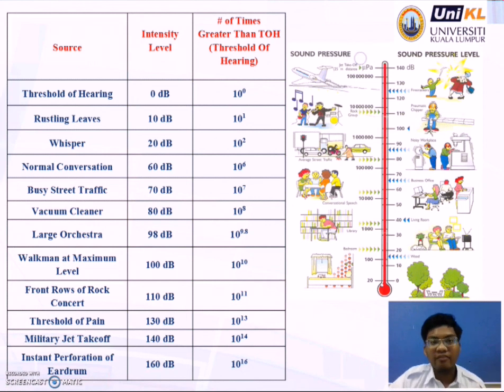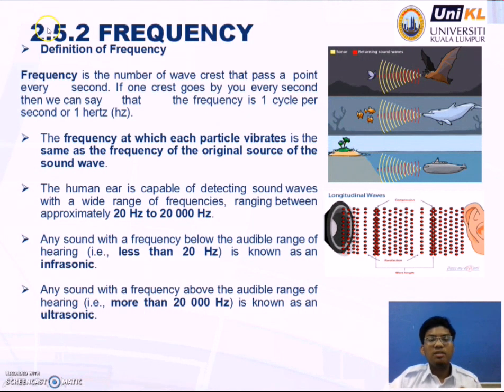You can look by yourself, and this is how many times greater than the TOH, which is the threshold of hearing. This is the common source that has an intensity level of 0 decibels. And the pictures beside also show that different sources have different intensity levels.